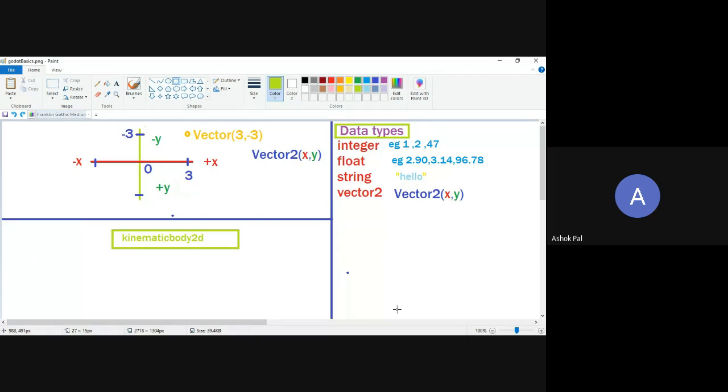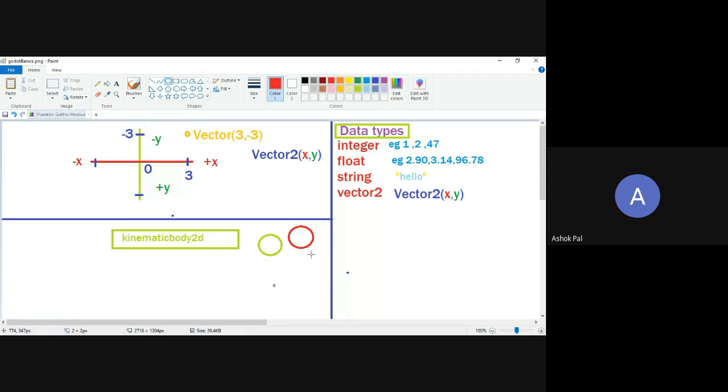Good afternoon. Okay. So Kinematic Body, the node, is used to create moving objects with respect to collision. So what is collision? See, this is your player. It is moving. But if you are not using a kinematic body, and for example there is some obstacle over here, it will just overlap the obstacle and pass through it. We don't want that. We want our object to collide with it and react.